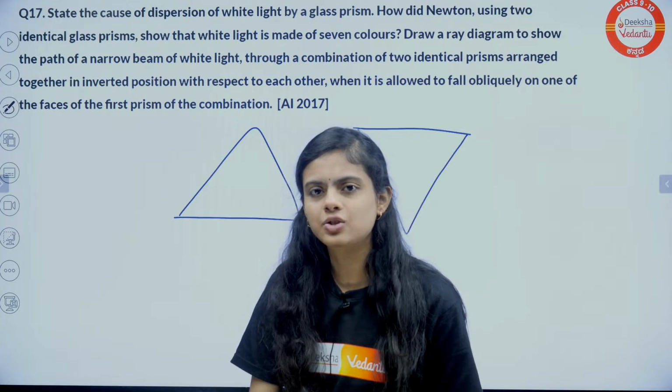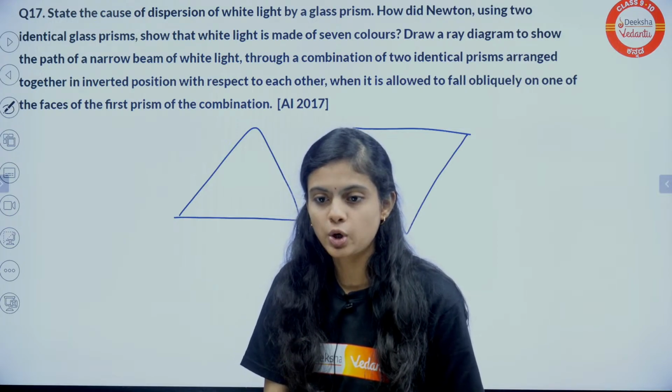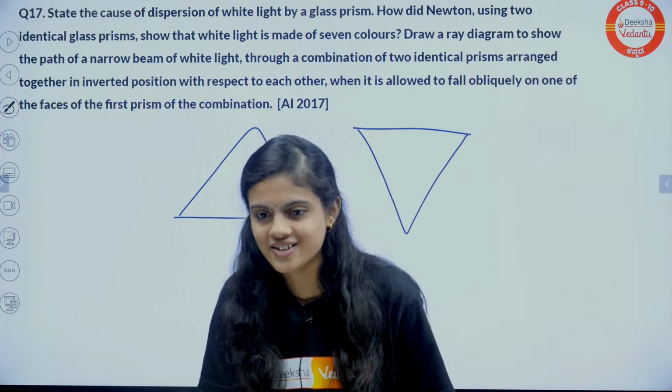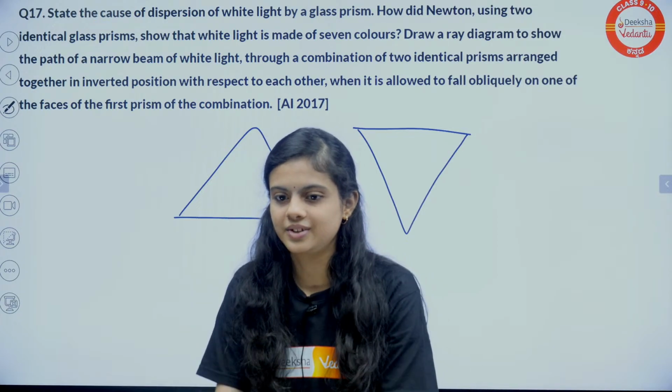No, the voltmeter actually measures the voltage, the potential difference, right? So that's also a reason. You cannot deny that reason. Clear? Good, good, good.